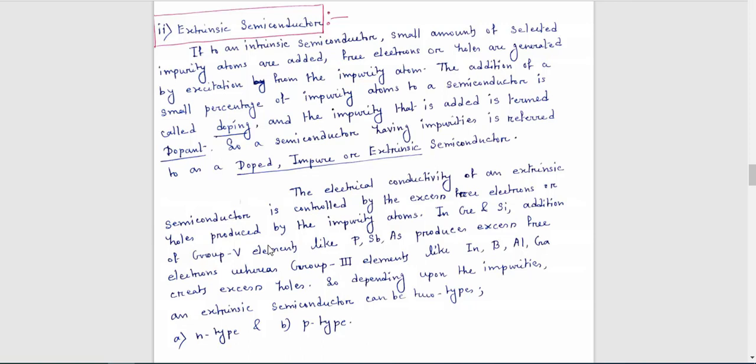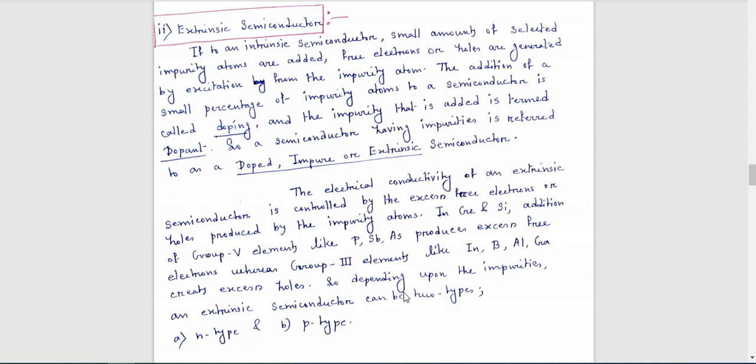Now in this intrinsic semiconductor, if you add a group 5 element like phosphorus, P stands for phosphorus, Sb stands for antimony, and As is arsenic, then it produces excess free electrons. Whereas if you add a group 3 element like In for indium, boron, aluminium or gallium, then it creates excess holes.